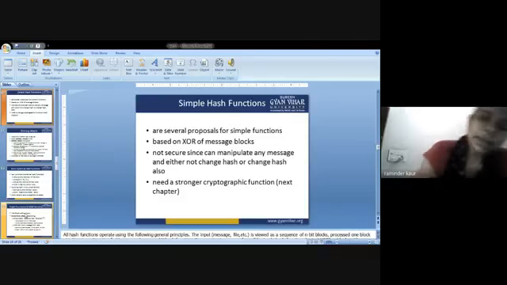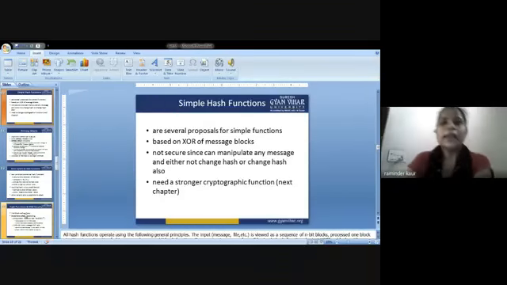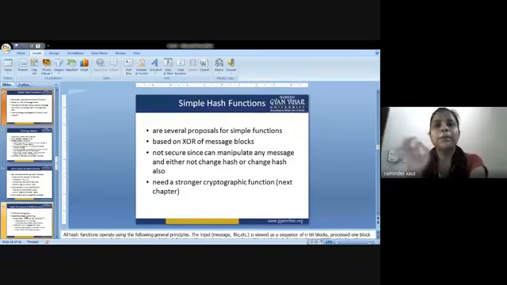So what is a simple hash function? There are several proposals for a simple function that is based on XOR. Now be clear with the XOR gate, because you have studied it in the DLT subject, and you are supposed to brush up your digital logic design gate concepts if you are supposed to apply those gates on the cryptography fundamental techniques.